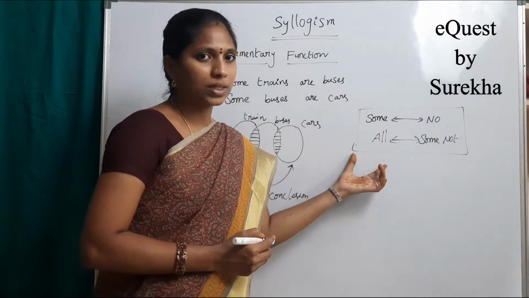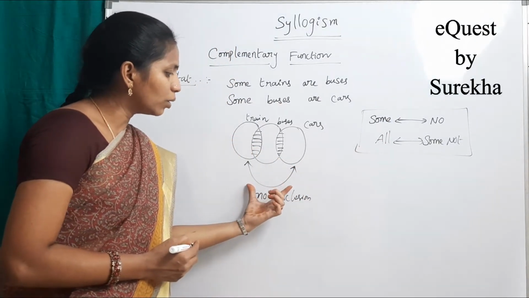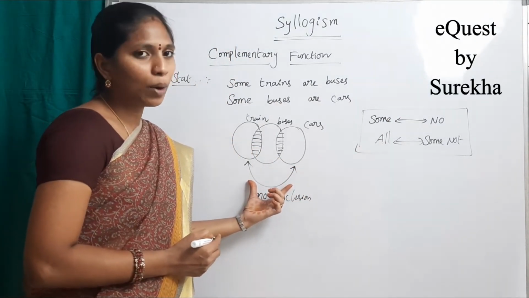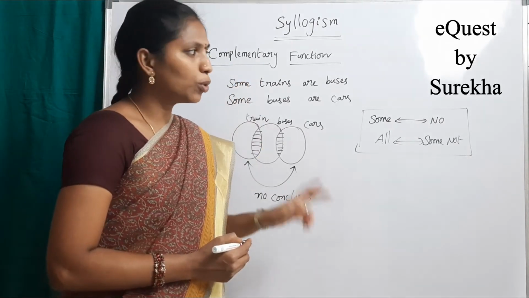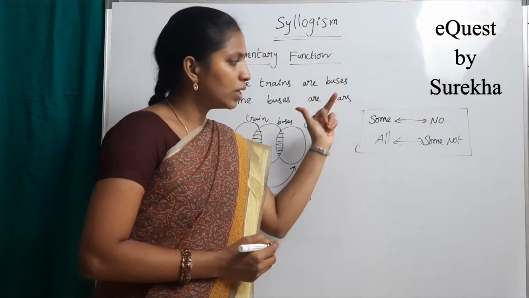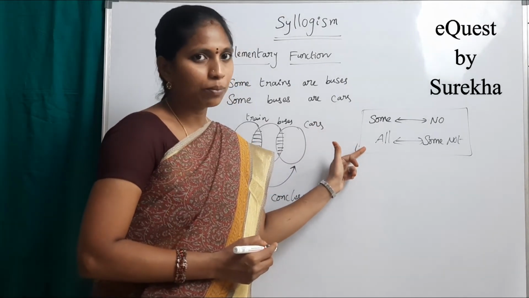These are the two pairs. If there is no direct conclusion, then we should go for the complementary function. In the complementary function, there are two pairs: one is some and no, the second one is all and some not.